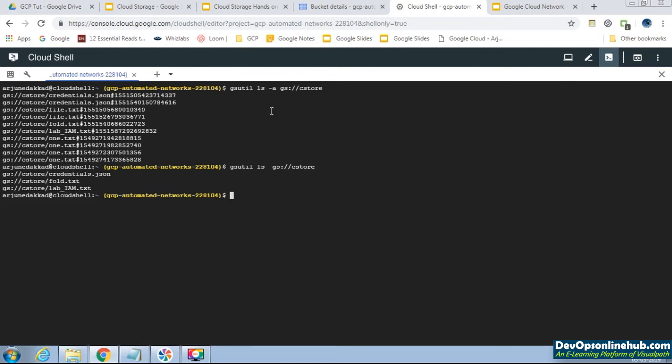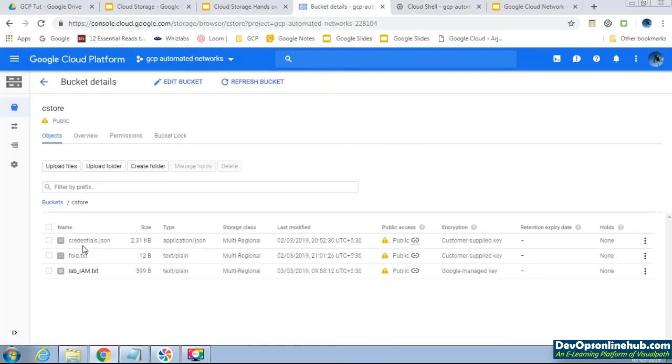See, ls -a will show the archived version, but if you type just ls, it will show the current. We have credential folder, lab.iam.txt.